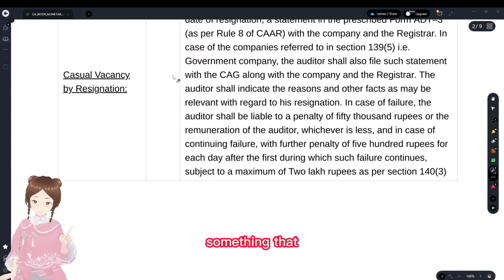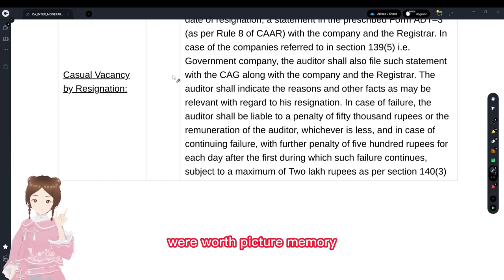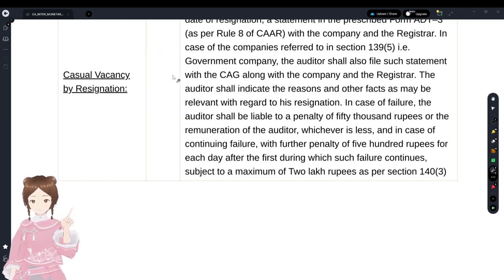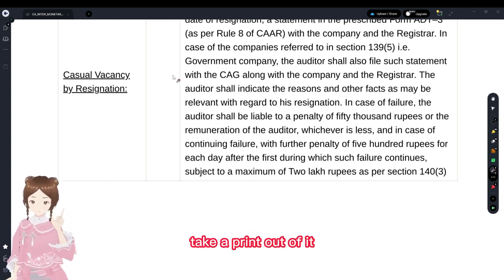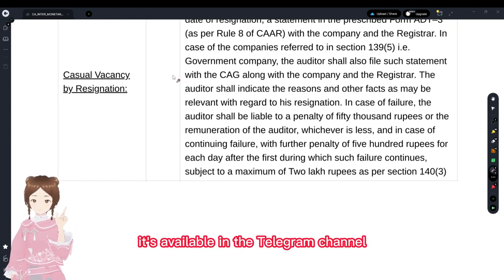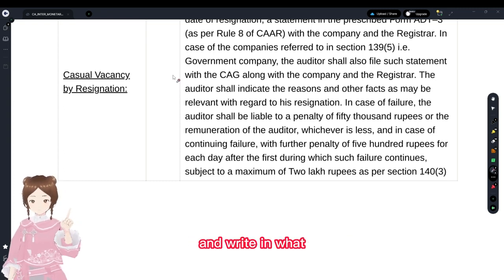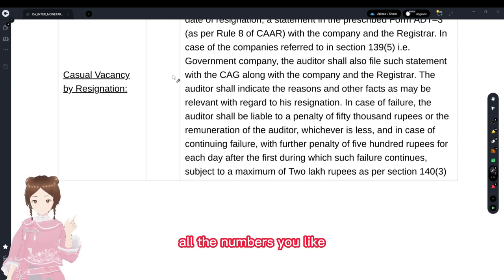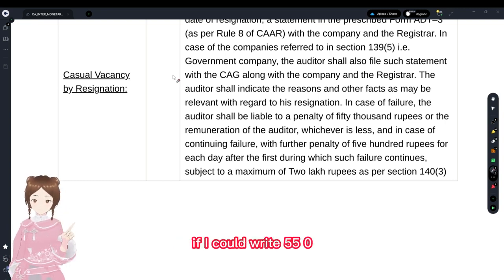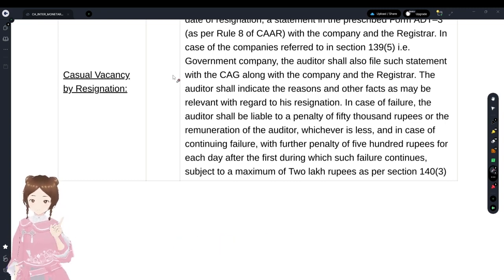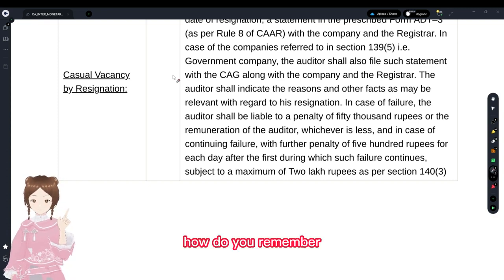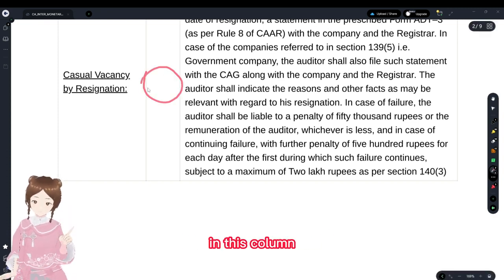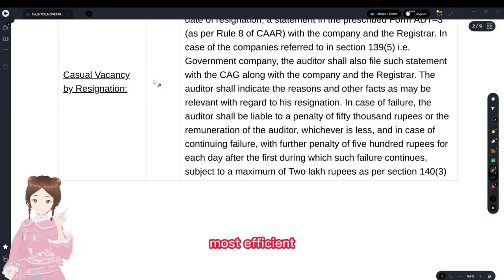You see, numbers are something based on picture memory. They are not something like a song. It is mostly based on picture memory, so it is better to take a printout of it. It's available in the Telegram channel. Take a printout and write in whatever numbers you like. If I could write 50, 50, it depends upon your image perception. How do you remember? You write it in this column so that you'll remember most efficiently.